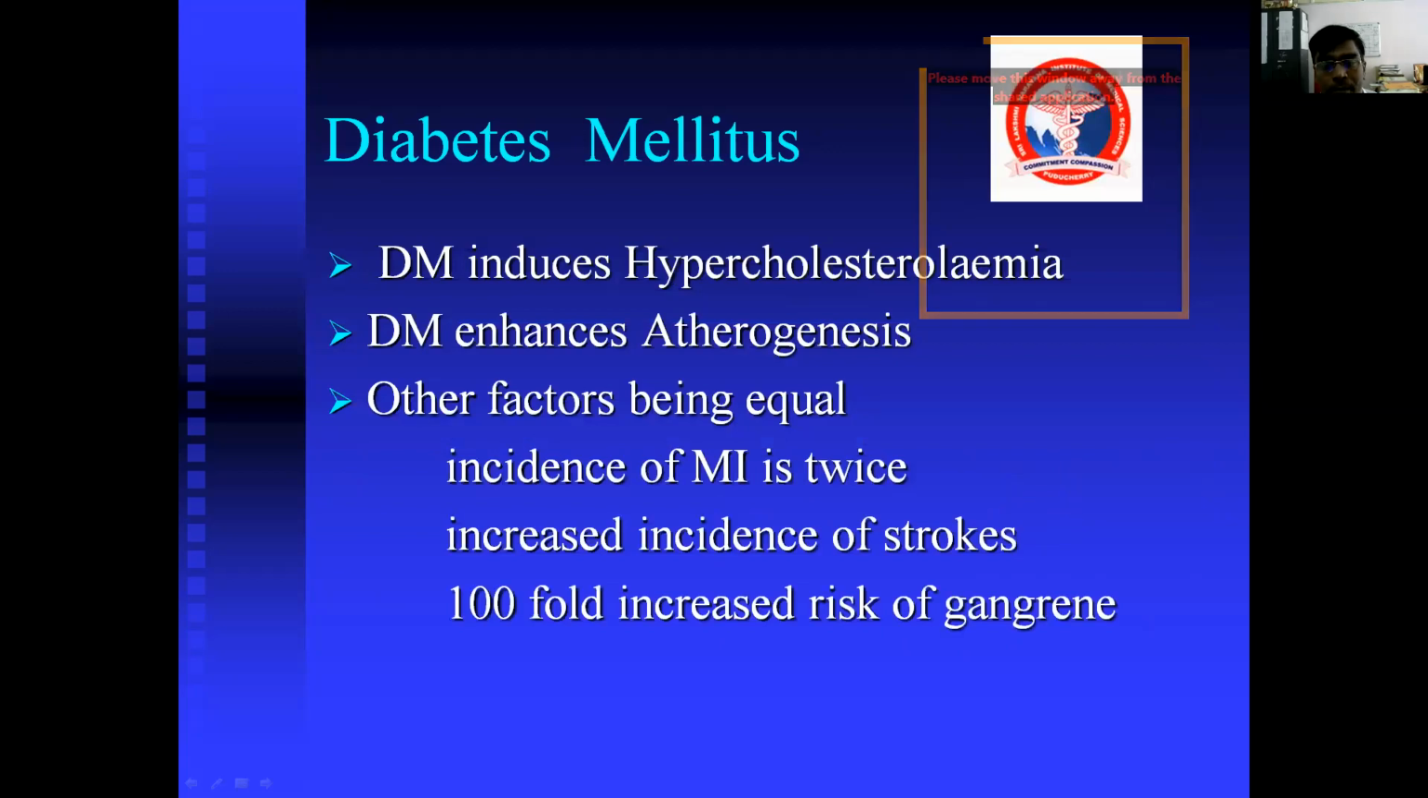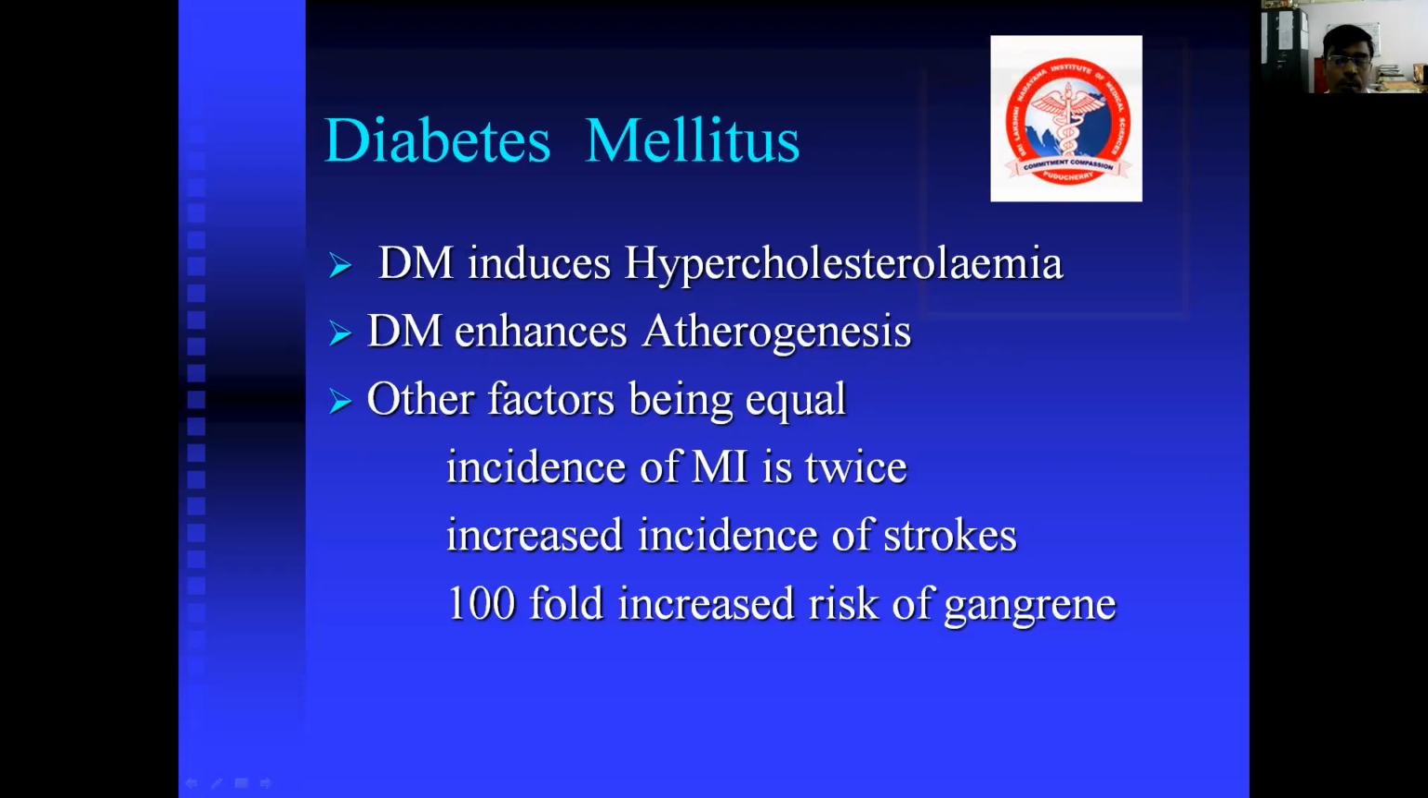Next one is diabetes mellitus. Diabetes mellitus induces hypercholesterolemia, and it enhances atherogenesis. You should remember these two points. Diabetes mellitus induces hypercholesterolemia, which is a triggering factor for atherosclerosis. And it enhances atherogenesis. What is meant by atherogenesis? It is the formation of atherosclerotic plaque. Obviously, diabetes mellitus is an important risk factor in forming atherosclerotic plaque.